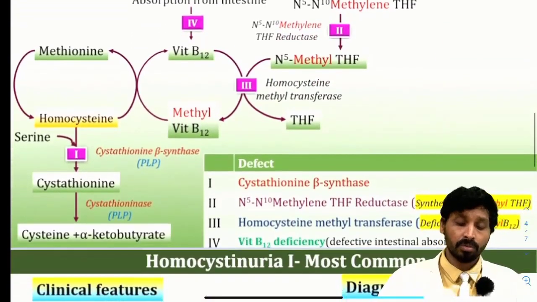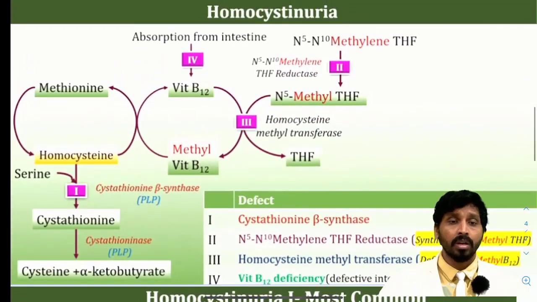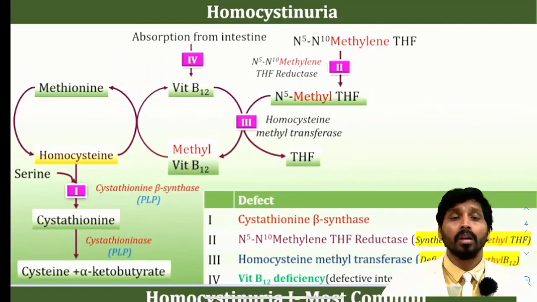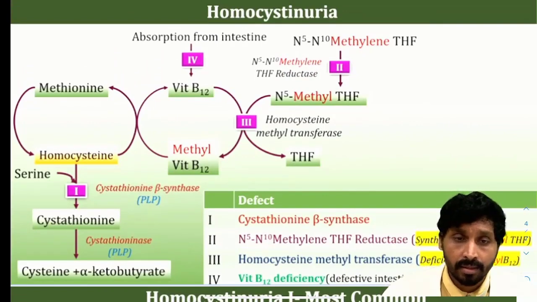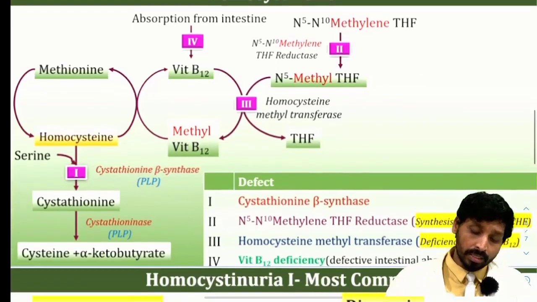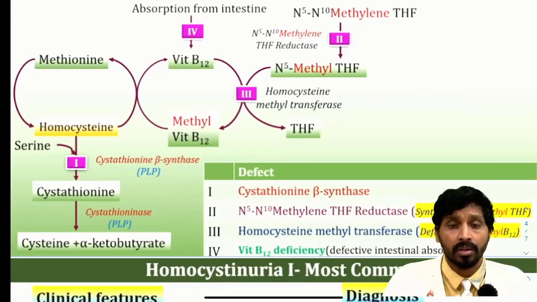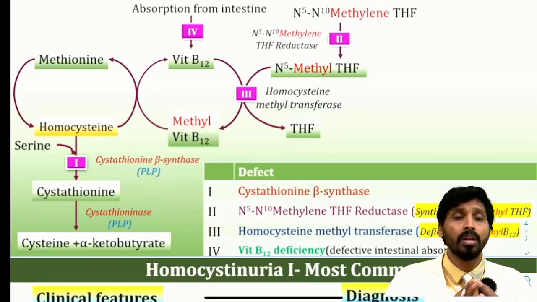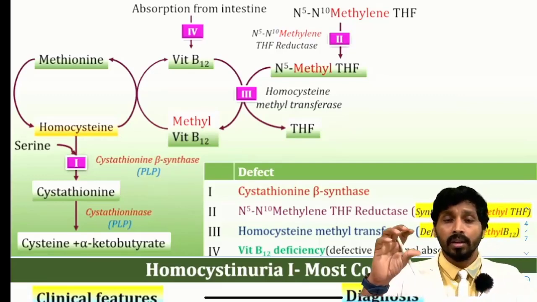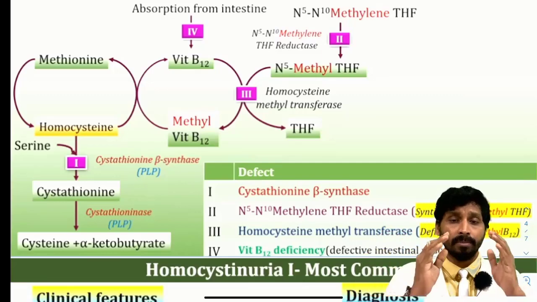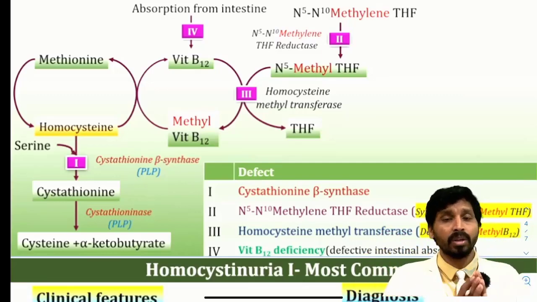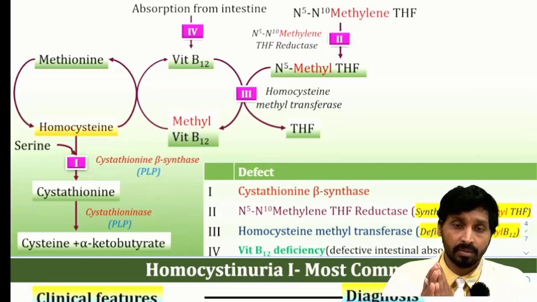Coming to homocystinuria, here there is excretion of homocystine in the urine. To understand homocystinuria, one should be aware of the folate trap. B12 is on one side, B9 is on the other side, and the sulfur containing amino acids on the other side.